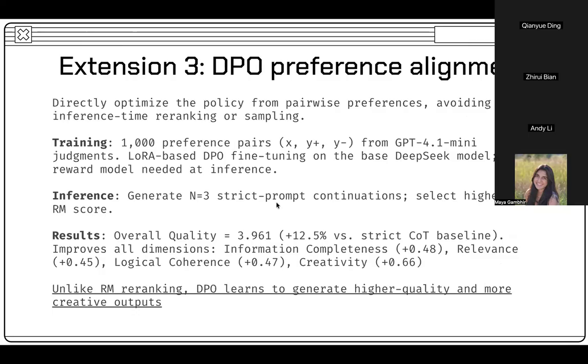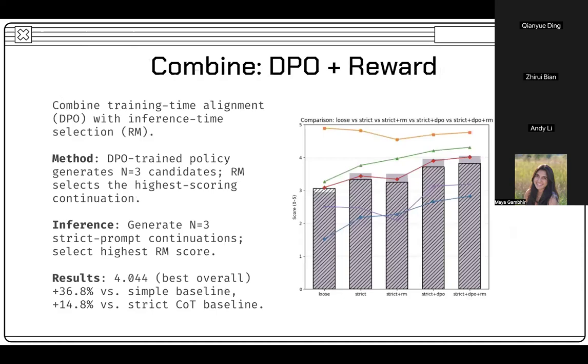This is conceptually complementary to RM. While RM provides an explicit scoring function for re-ranking multiple candidates, DPO shapes the underlying distribution so the model's one-shot generations are already better aligned with human preferences. The natural question is, can we combine both approaches? We use the DPO-trained policy to generate candidates, then apply RM re-ranking on top. This assesses whether training-time alignment and inference-time selection are complementary or show diminishing returns.